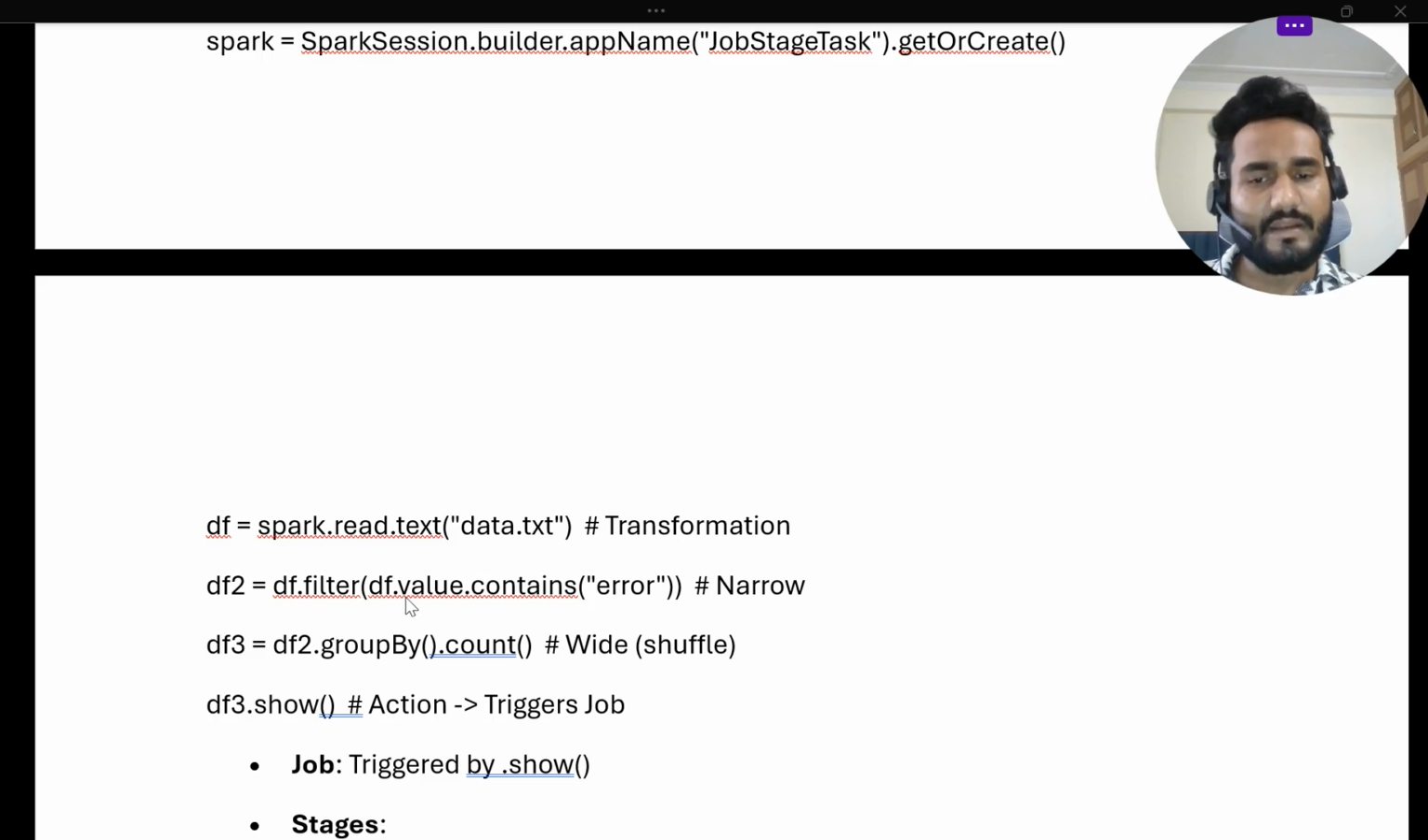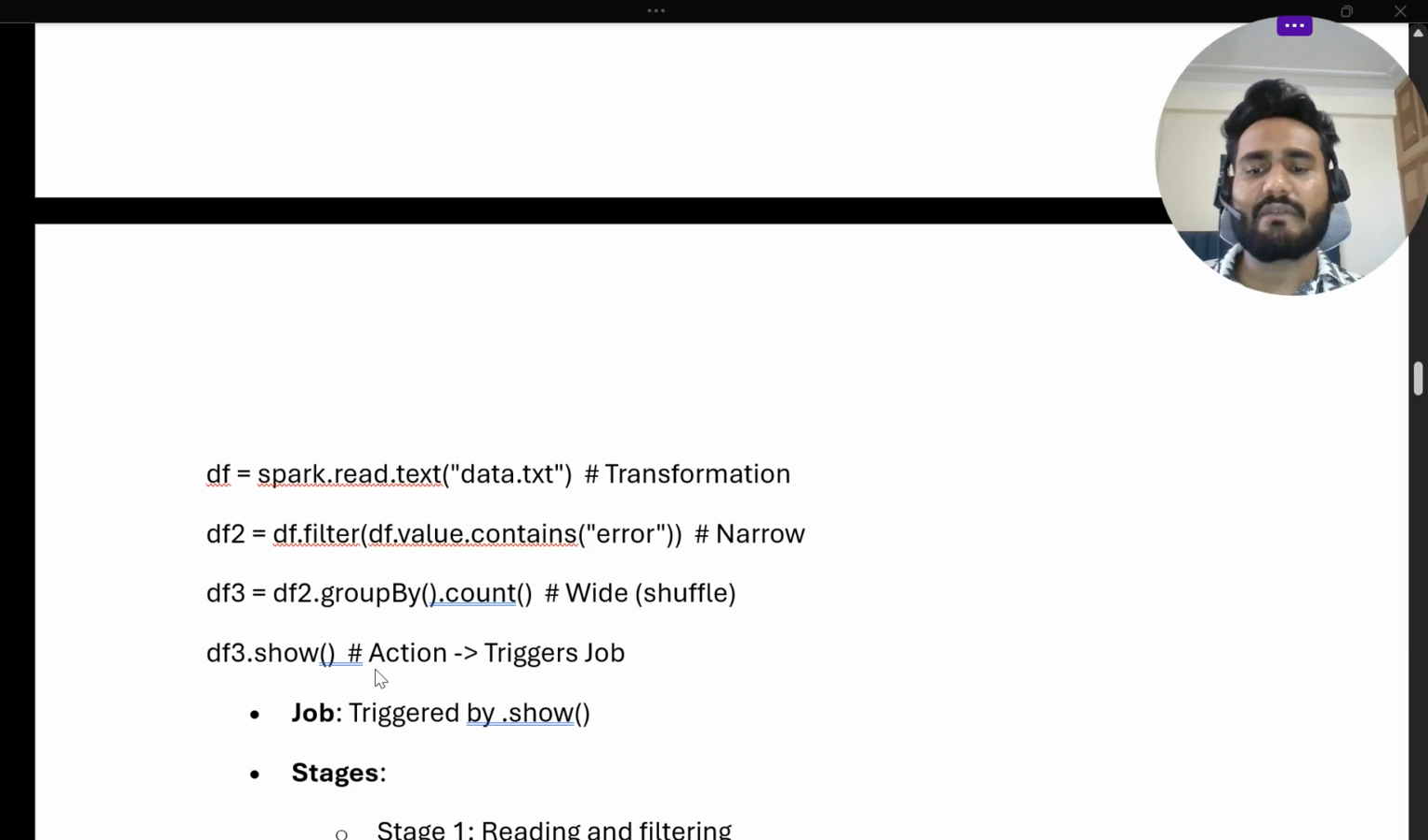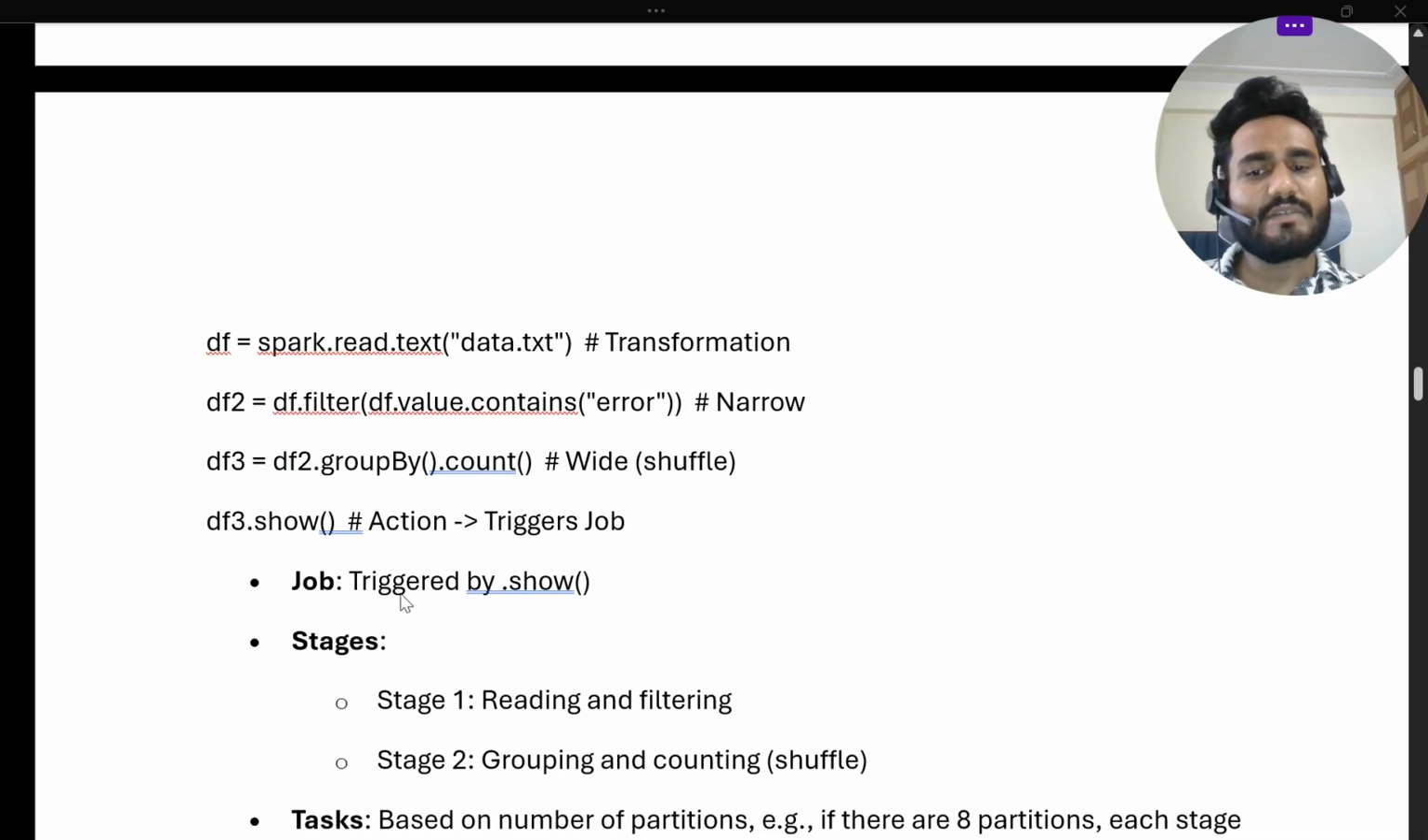Then we are filtering the data. Filtering data is a narrow transformation again. Then grouping the data is a wide transformation. Then df.show is basically a trigger. It is basically an action on the job. So the job is triggered by the .show operation.